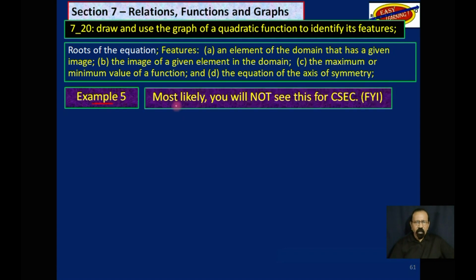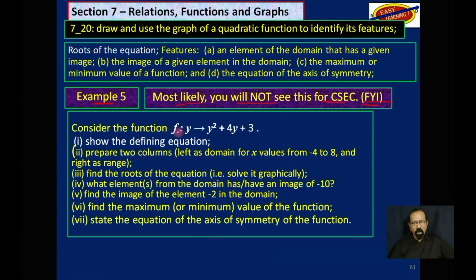Example 5. Most likely, you will not see this for CSEC. This is just for your information, where we take the information we learn and apply it in a new situation. Consider the function. Now we are beginning with y, not x. f of y is equal to y squared plus 4y plus 3.